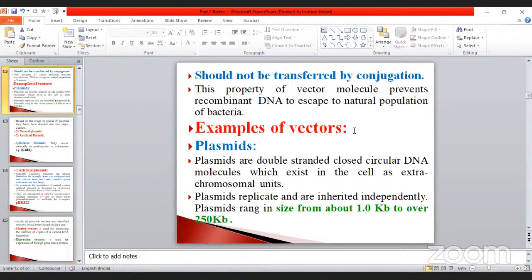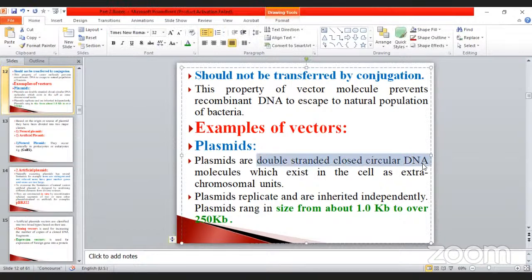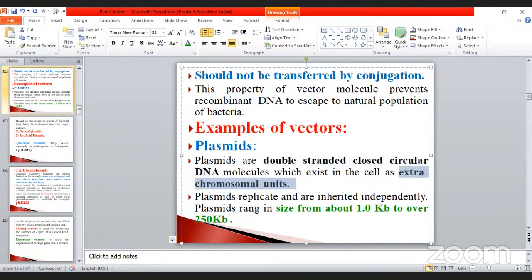Examples of vectors: there are so many, particularly the plasmids. It's a very, very important one. A hundred times, a thousand times, note it down. The plasmids we already discussed. Plasmids are double stranded closed circular DNA molecules which exist in the cell as an extrachromosomal unit. Don't forget, my dear. Sometimes they ask the question: which strand form do plasmids have? Double stranded closed circular DNA molecules.